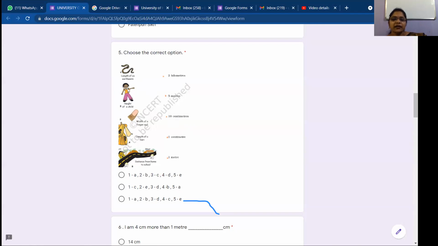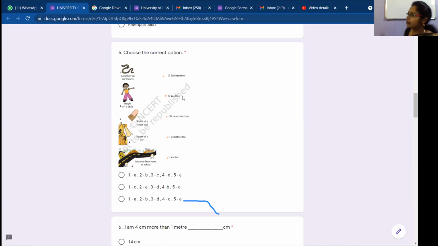Next, height of a child. Can it be 2 kilometers? 5 meters? 5 meters, ma'am. 5 meters. It's too long, my dear. 5 meters is 500 centimeters. Isn't it? 1 meter is equal to 100 centimeters.